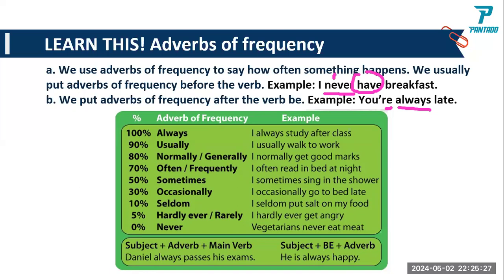And what is in between, the 50%? It is sometimes. I sometimes sing in the shower. So the best is always, that's 100%, and never is 0.